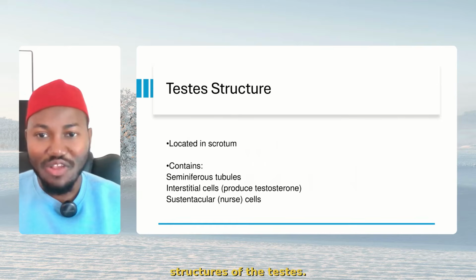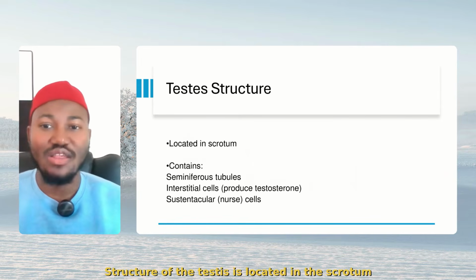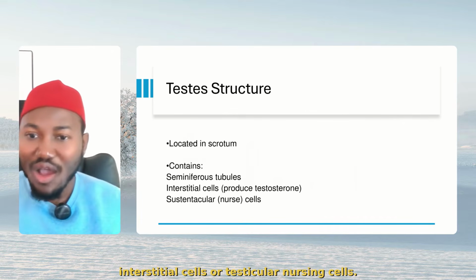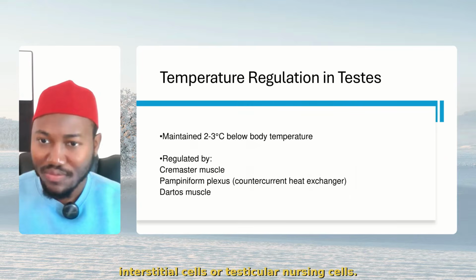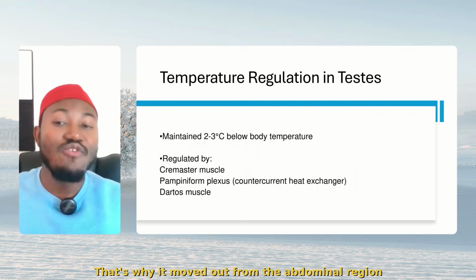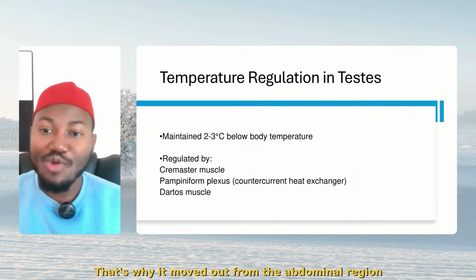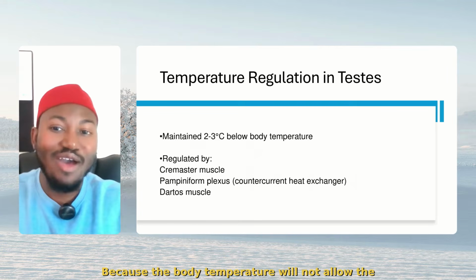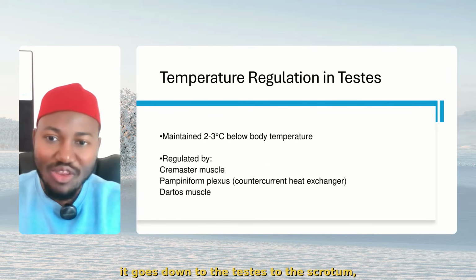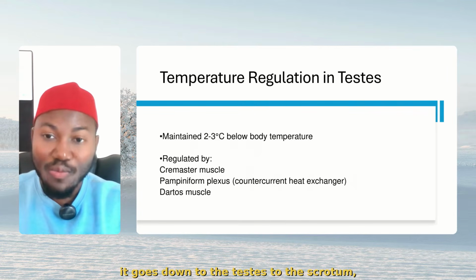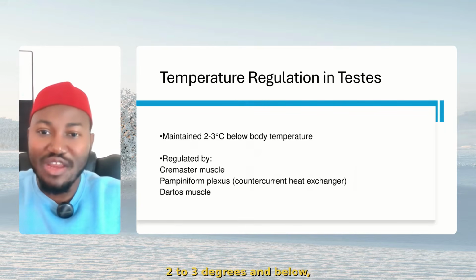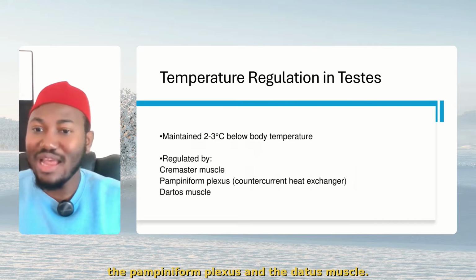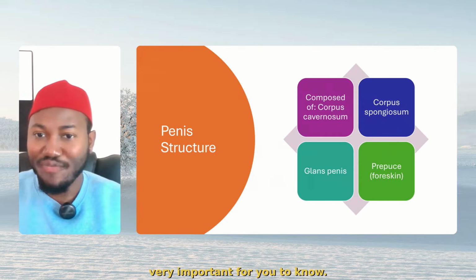We discussed the structures of the testes. The testis is located in the scrotum, contains seminiferous tubules, interstitial cells, and sustentacular (Sertoli) cells. It's always supposed to be cold. That's why it moved out from the abdominal region down to the scrotum. Why? Because the body temperature will not allow the testes to form. Instead, it goes down to the scrotum, where the temperature is lower, 2 to 3 degrees below, regulated by the cremaster muscle, the pampiniform plexus, and the dartos muscle. Very, very important for you to know.